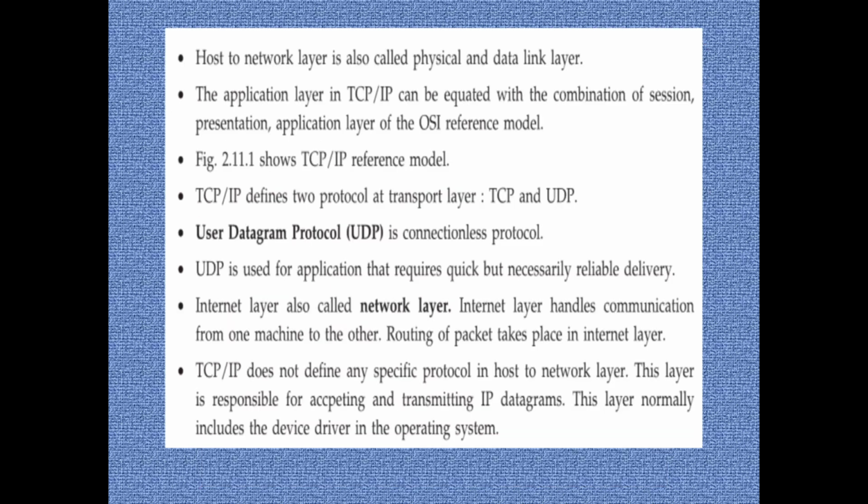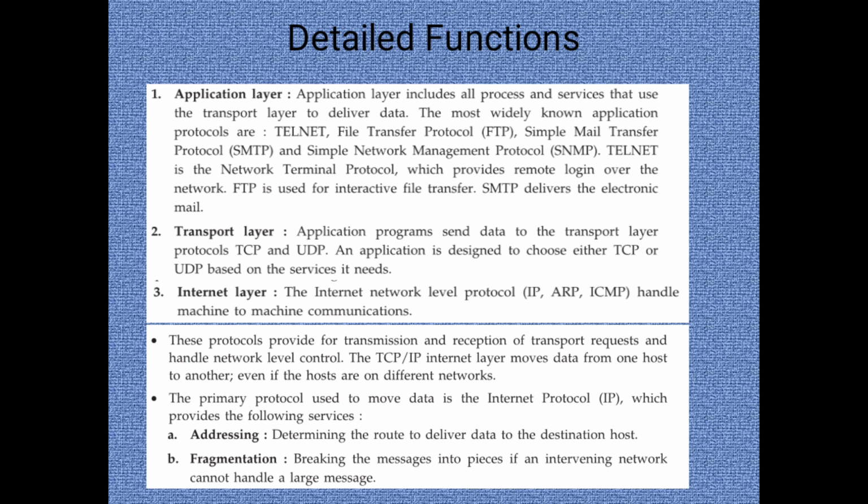TCP defines two protocols at the transport layer, TCP and UDP. TCP is Transmission Control Protocol, which is used for wireless communication, and UDP is User Datagram Protocol, which is a connectionless protocol. Detailed functionalities of these layers of TCP/IP: the Internet layer at the network level includes IP, ARP, and ICMP to handle the missions for effective transmission and communication. The transport layer includes TCP and UDP for effective transmission in connection-oriented and connectionless services. The application layer includes applications with different types of protocols such as FTP, Telnet, SMTP, SNMP, POP, etc.